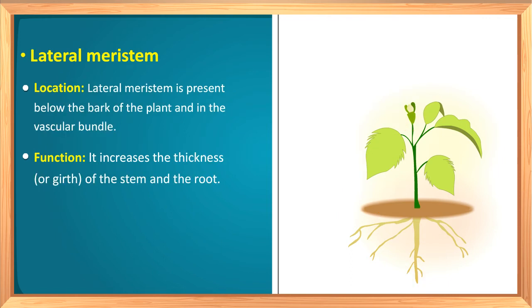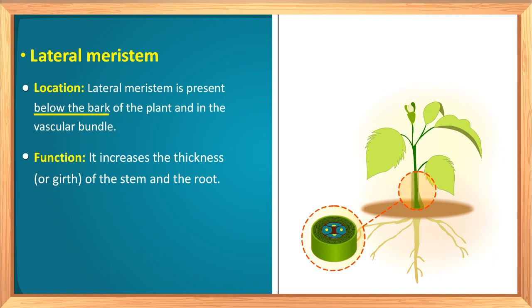Lateral meristem. Lateral meristem is also called cambium. Where is lateral meristem present? Lateral meristem is found below the bark and vascular bundle. What is bark? You have seen the surface of trees. The surface of trees is hard and thick. This hard, thick and rough surface of the trees is called bark.